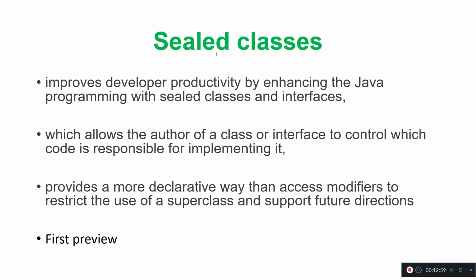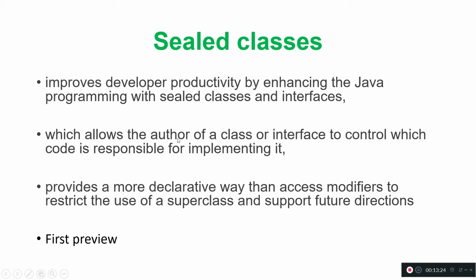The only control is you can specify restrictions like access specifiers, public or private or default. Using that you can restrict the scope, but you cannot restrict which classes can implement it. But in JDK 15, using the sealed and non-sealed keywords, you can specify which classes are permitted to extend or implement your class or interface.